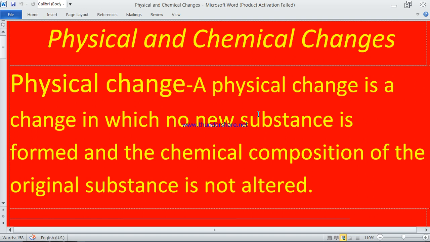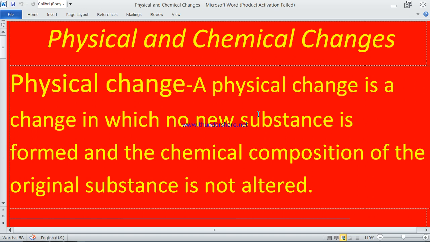So let's start. As the name of the chapter is physical and chemical changes, the first topic is physical change. A physical change is a change in which no new substance is formed and the chemical composition of the original substance is not altered. So, what is the definition? A physical change is a change in which